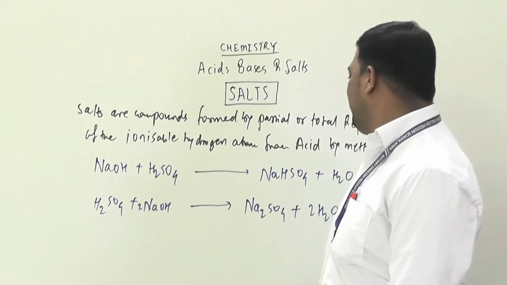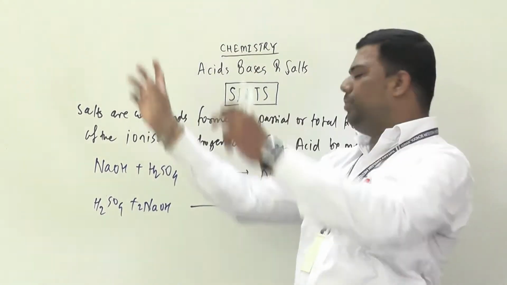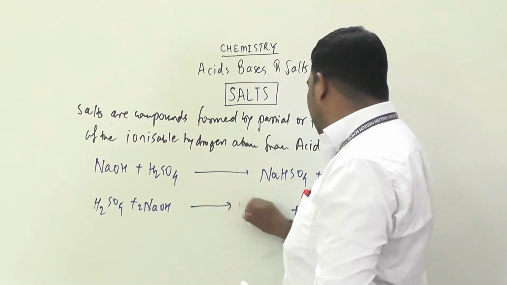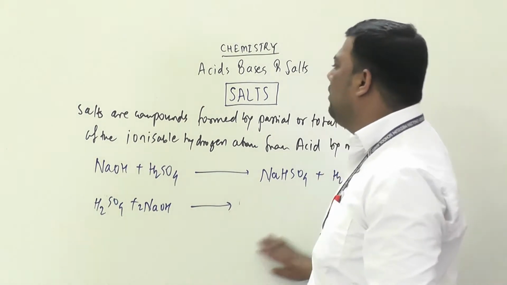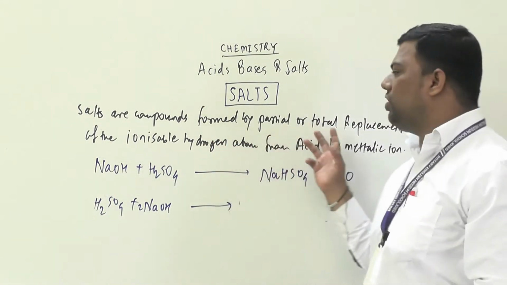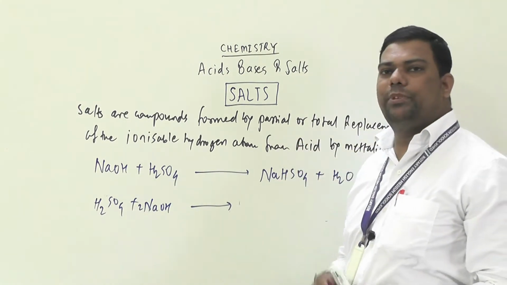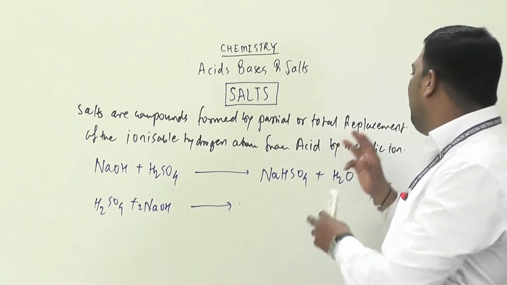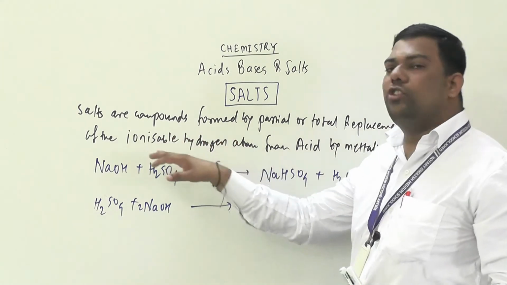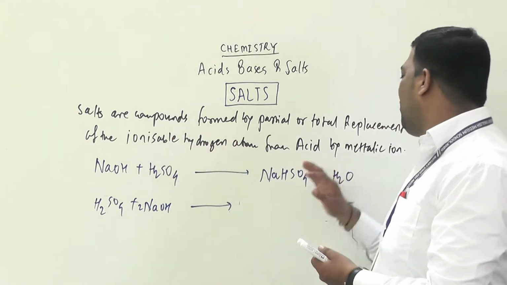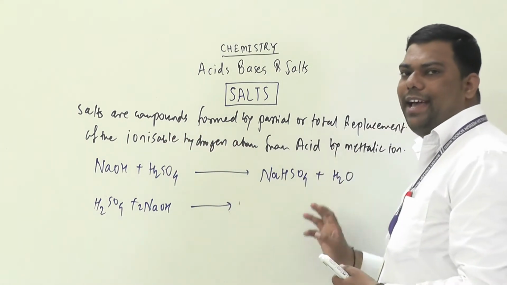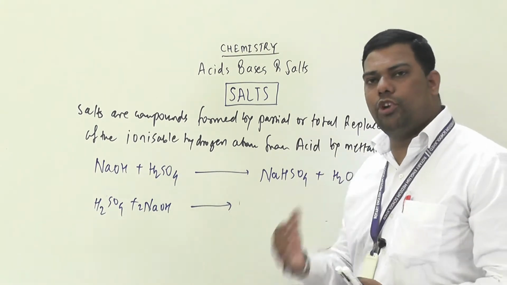Now our next part is salts. So basically, what are salts? Salts are compounds formed by partial or total replacement of the ionizable hydrogen from acids by metallic ions, or we can say the ammonium ion.